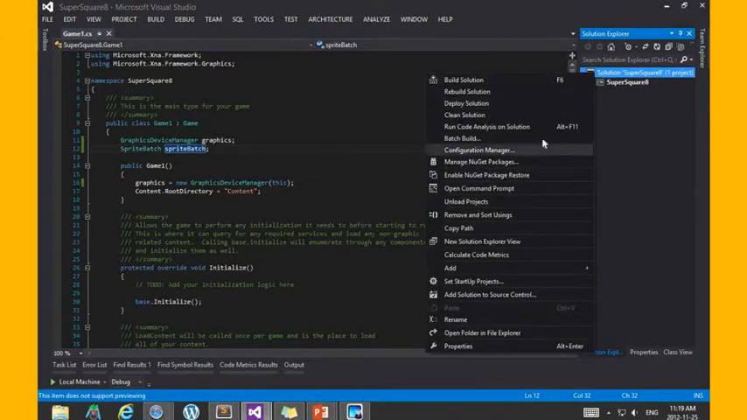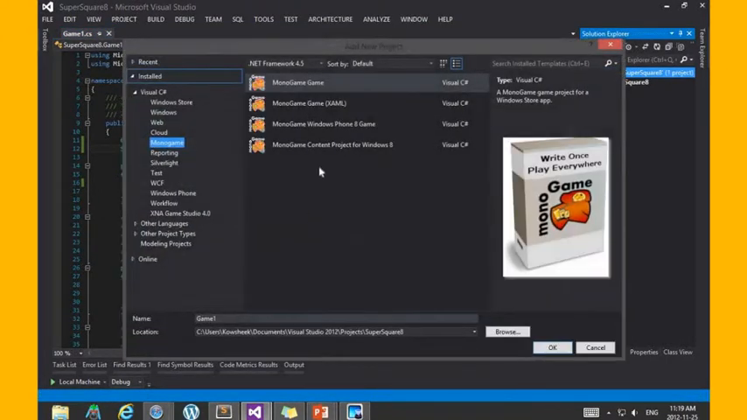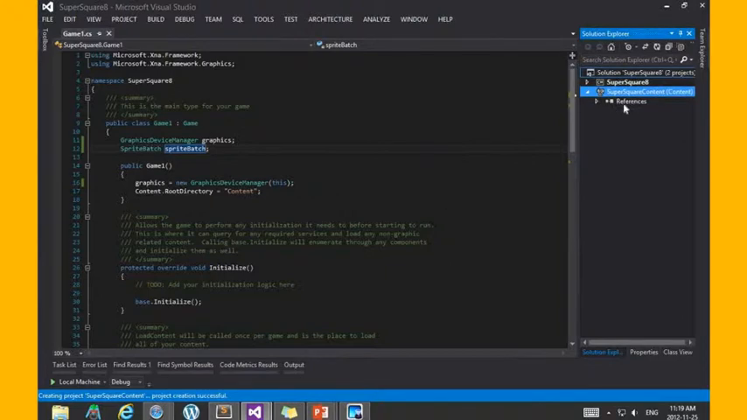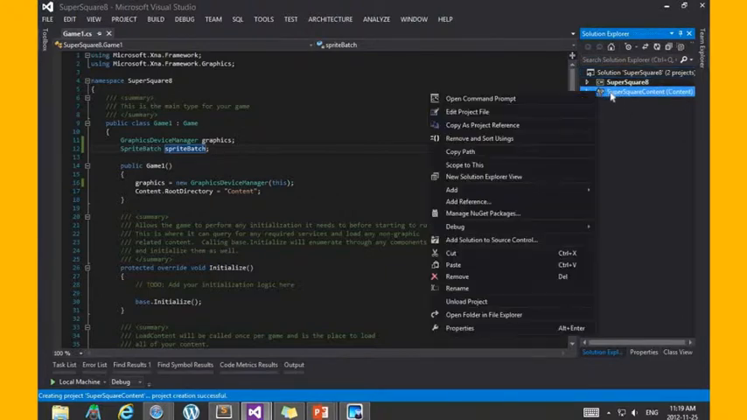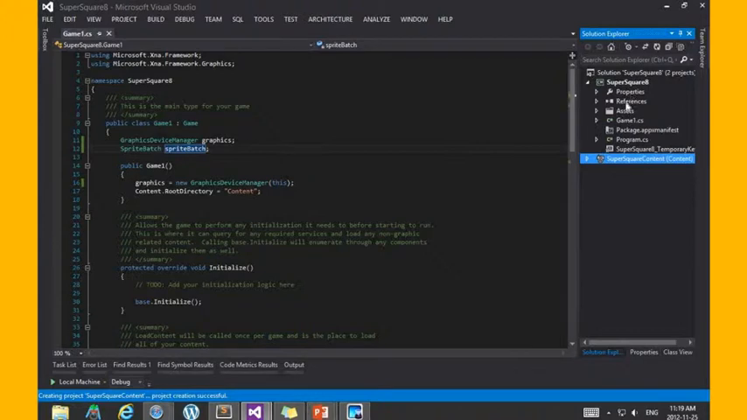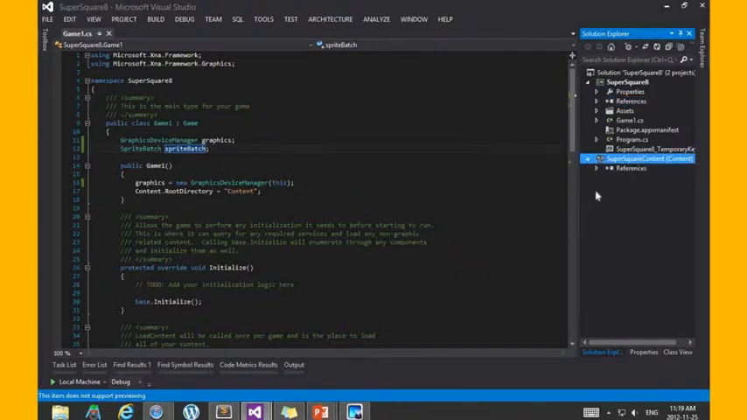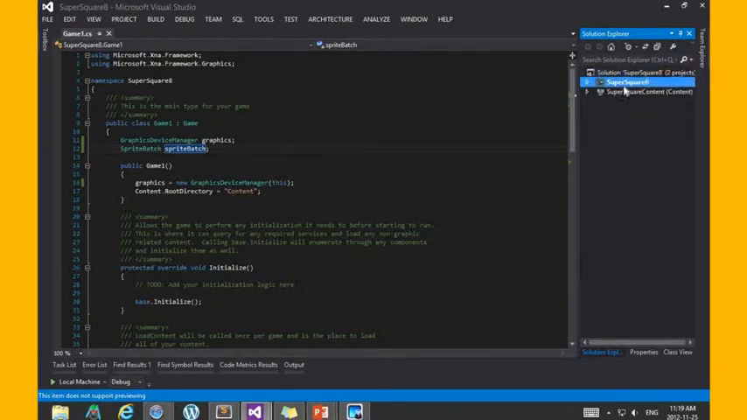Now let's see if I can add the content project, because this wasn't added here, as you can see. So, I want my content project. So Super Square content, right? Now I've added Super Square content, and I can add all my content here. But if you notice, I can't add a content reference here, right? So this is a little bit of a problem. But I have a workaround for that, and I will use that soon enough. For now, let's see if this actually gives me the blue screen.